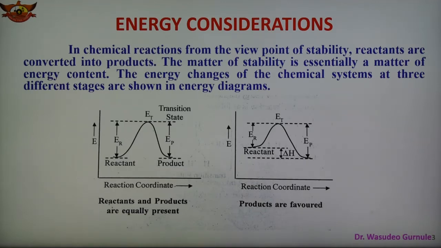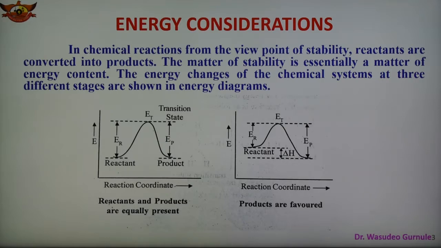So this is the transition state complex. This transition state complex, however, cannot be isolated. Now, we are considering the energy changes of the chemical reaction or system at three different stages, as shown in this figure.